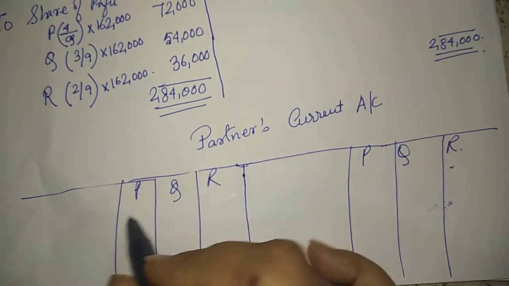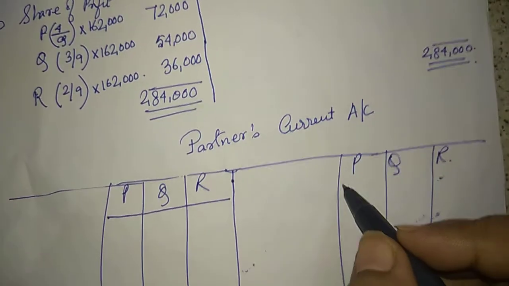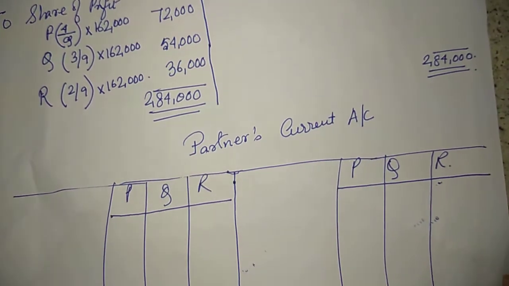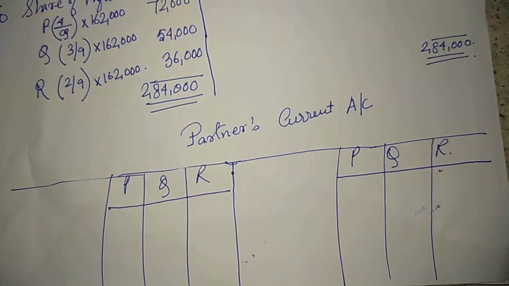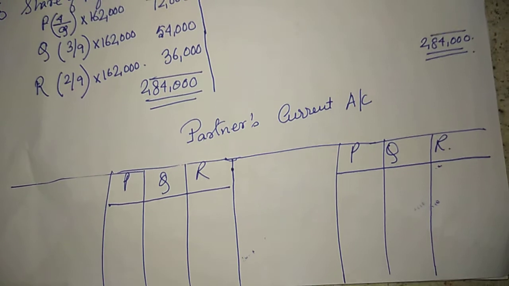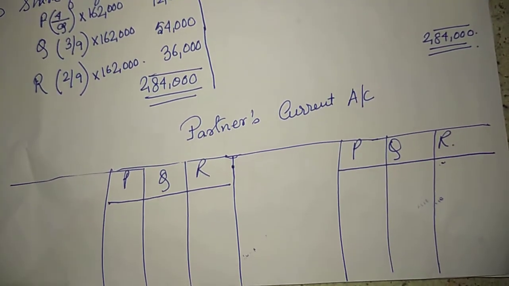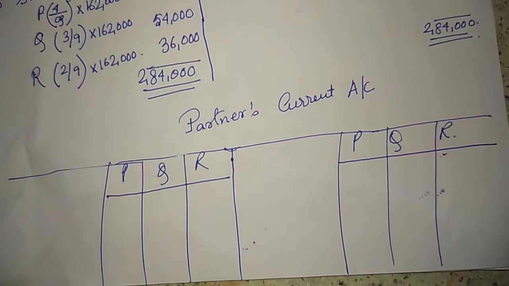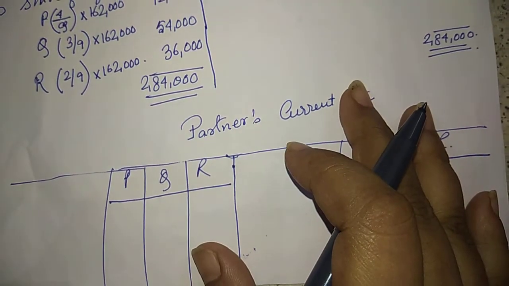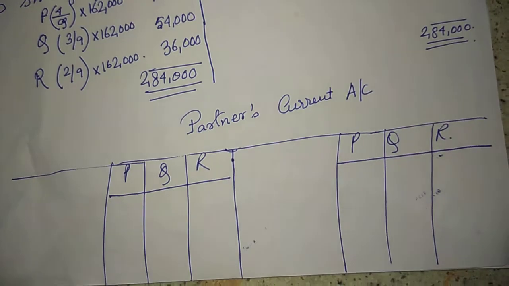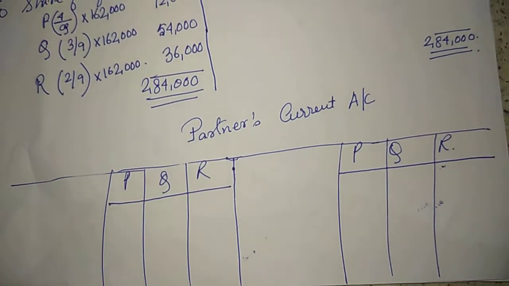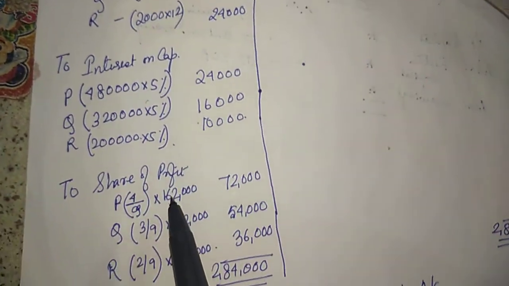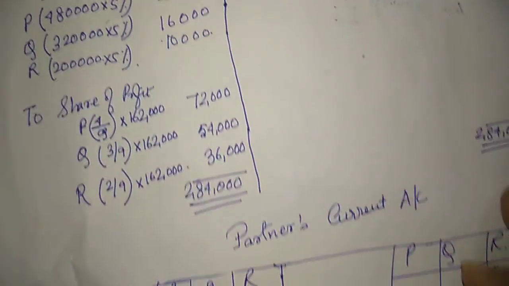अच्छा, here in partners current account we will not write by balance BD बोल के partner का capital. ठीक है, because this is not fluctuating method. By balance BD बोल के partner का capital we will write in partners capital account, not in partners current account. What shall we write in partners current account? We shall write all these things: interest on capital, salary, share of profit, everything would come in partners current account.